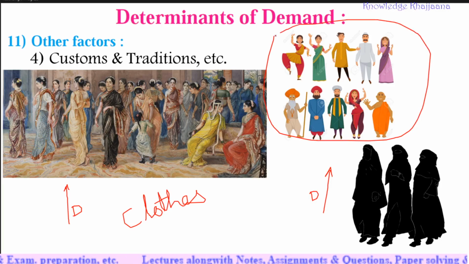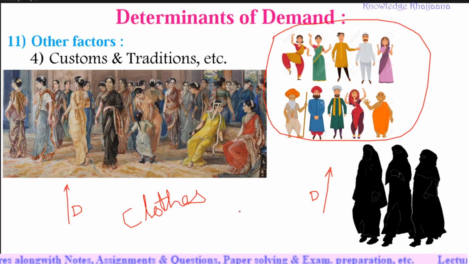Whatever the tradition or culture in a specific location, that type of costume is only consumed in that specific location. For example Punjab, then Tamil Nadu, Gujarat, Maharashtra, Bengal.